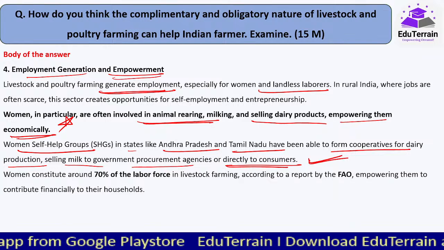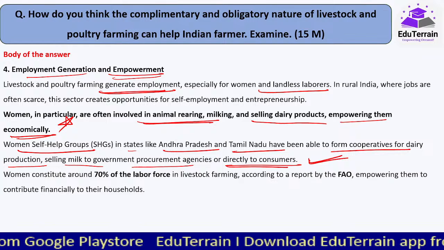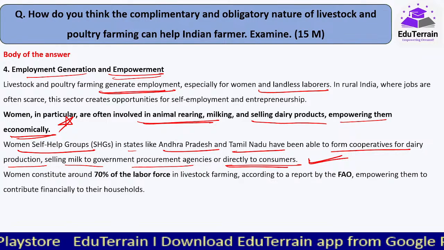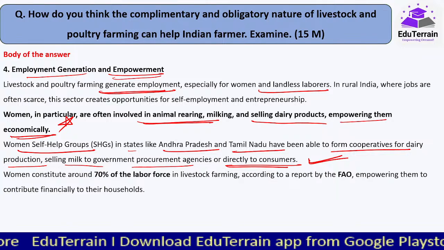SHGs में जो cooperatives में dairy production शुरू हुआ है, it is in Gujarat and AP only.